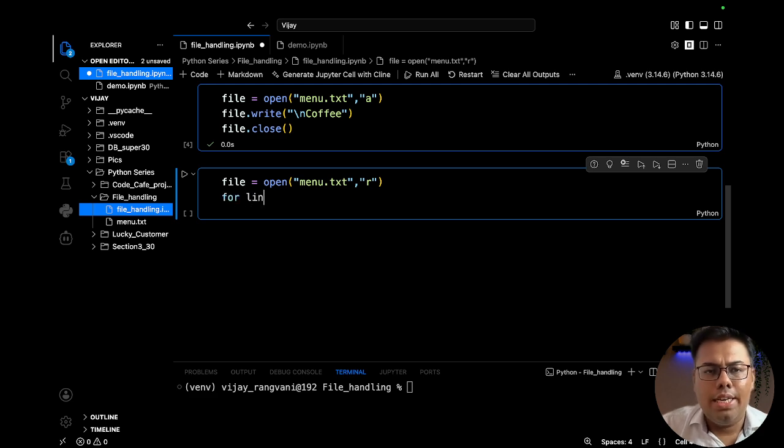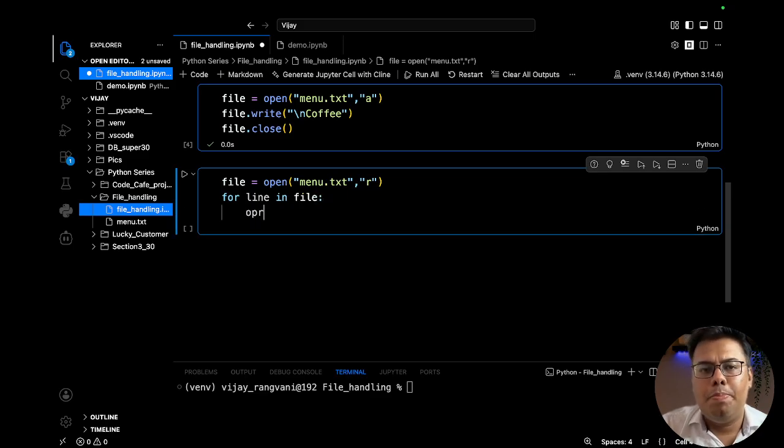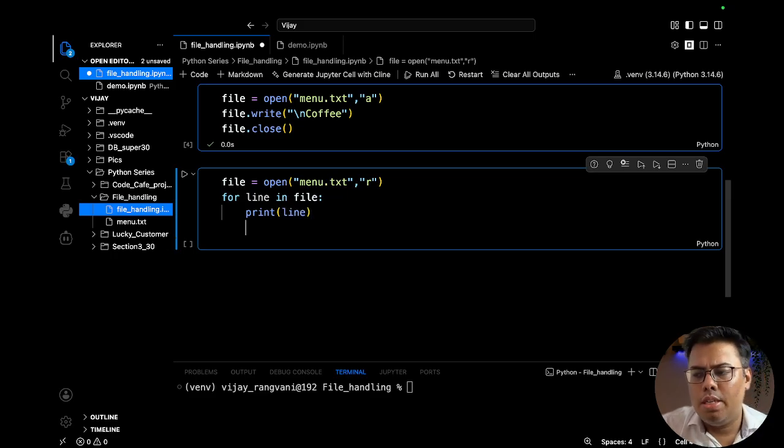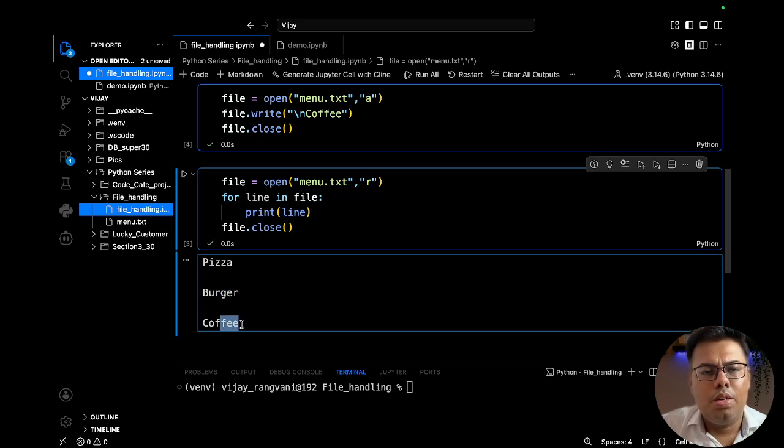Then for line in file, print line. Do not format it. And once the work is done, very important, close it. So you can see pizza, burger, coffee. The gap you are seeing is because of the \n. So that's the reason.